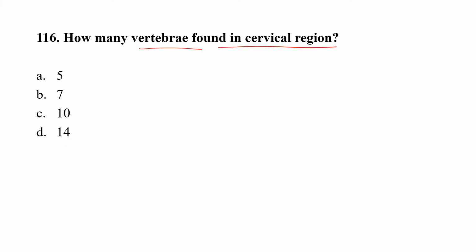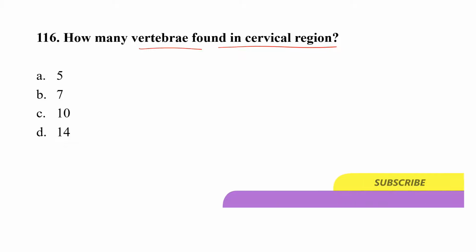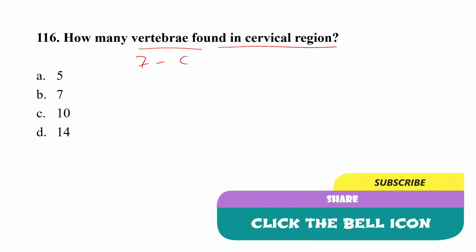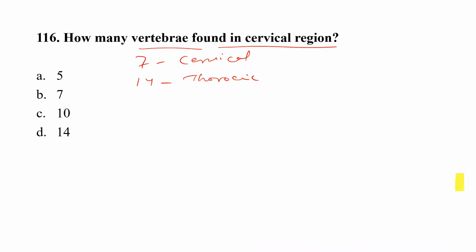Here in the human spine there are 7 cervical, 14 thoracic, 5 lumbar, 5 sacral, and 4 coccygeal.